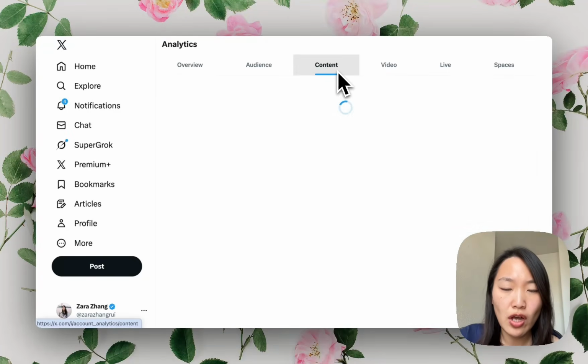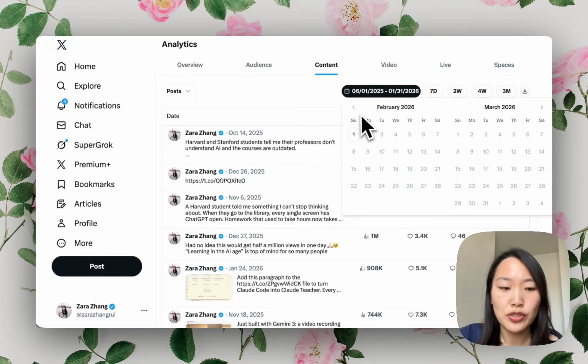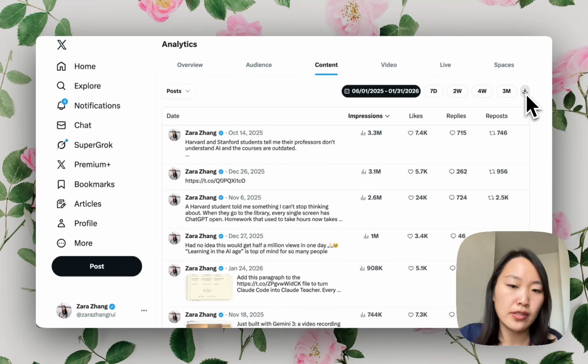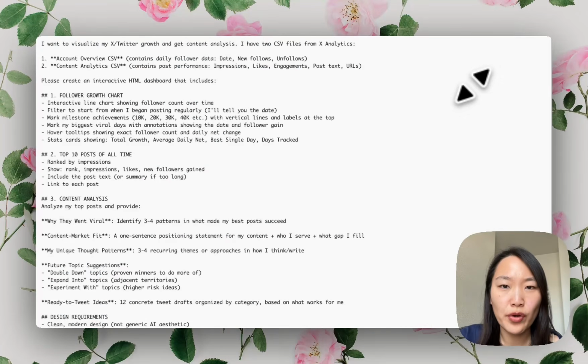The second one is content. So go into content and then select the date range you want to track and then hit the download button here. So this is gonna give you another CSV. And then just put those CSV files in a folder and then give it to Claude Code. I had a bunch of back and forth with Claude Code, but I asked Claude to summarize everything we did into a shareable prompt. So you can literally just paste this prompt.